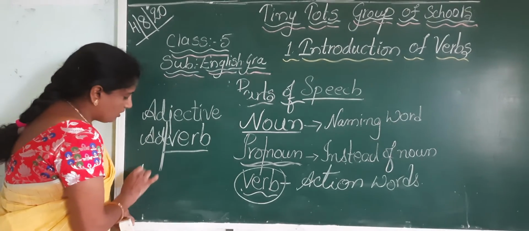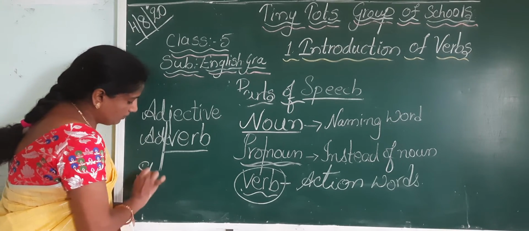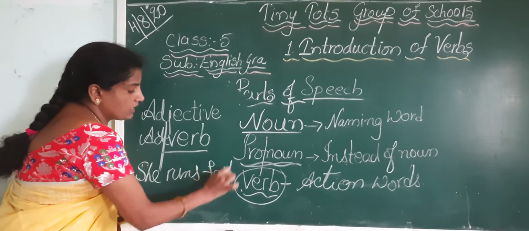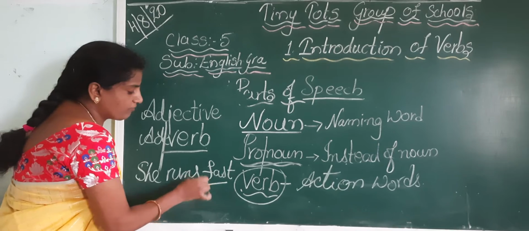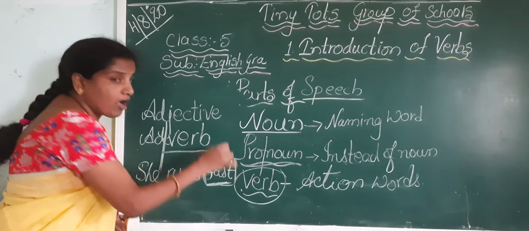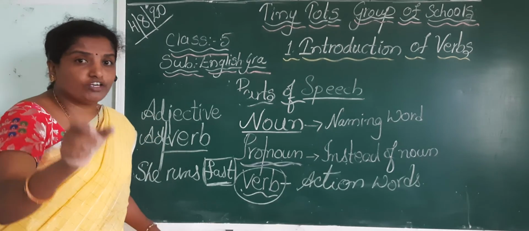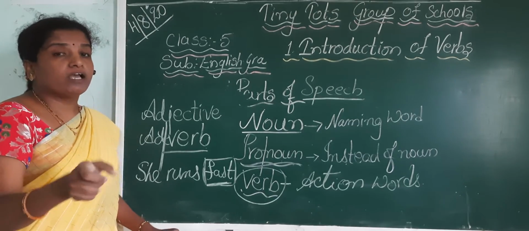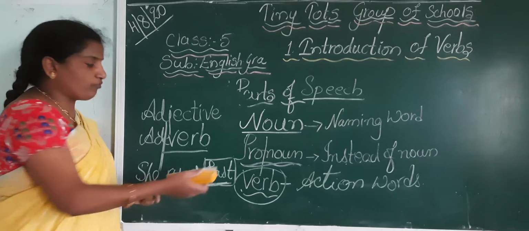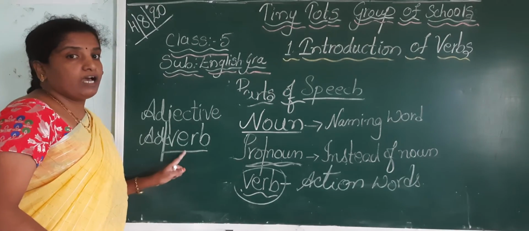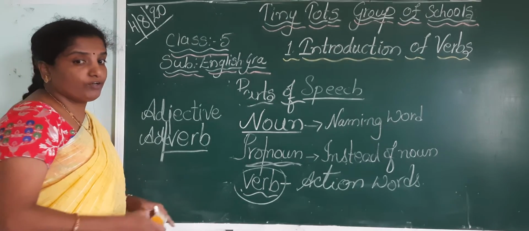Suppose, she runs fast. Here, fast tells how she is running. The words which denote how the work is done, when it is done, and where it is done are adverbs.